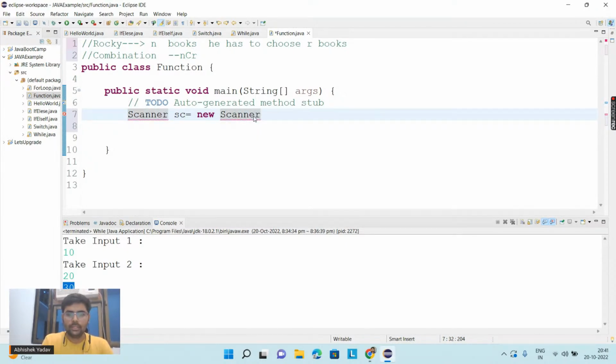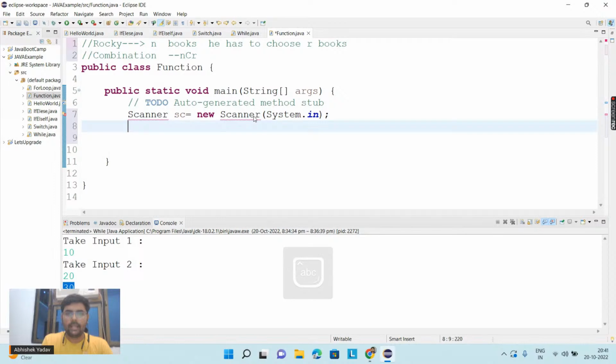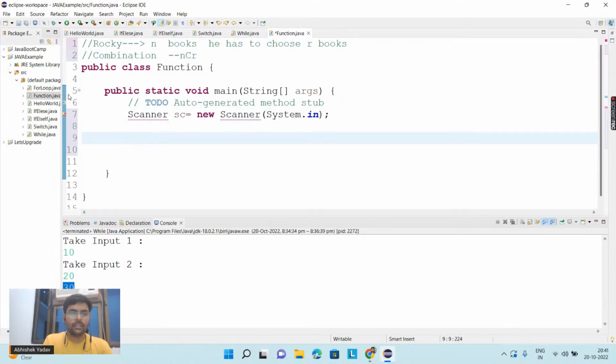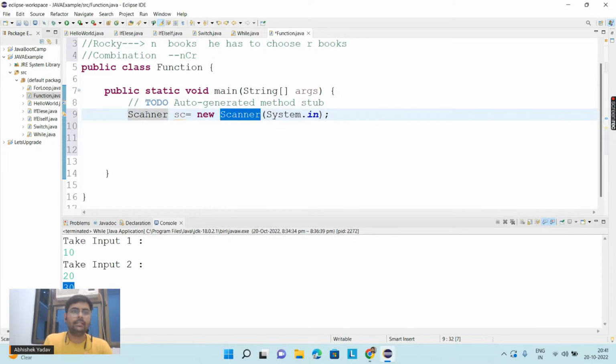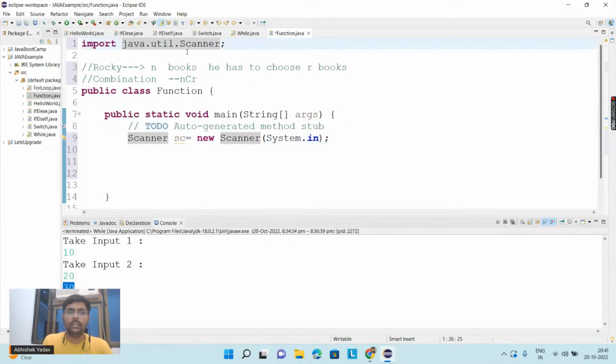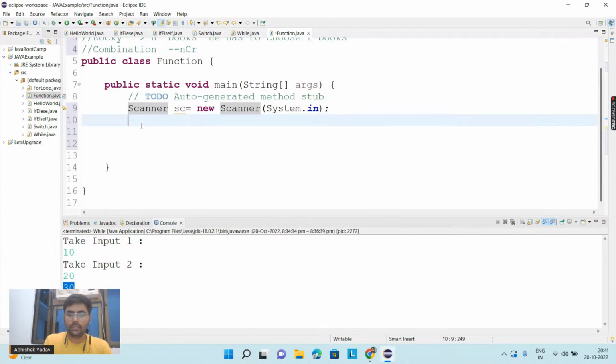After that I have to pass System.in. In order to use this class inside this function, I have to import the package. I have imported the package.